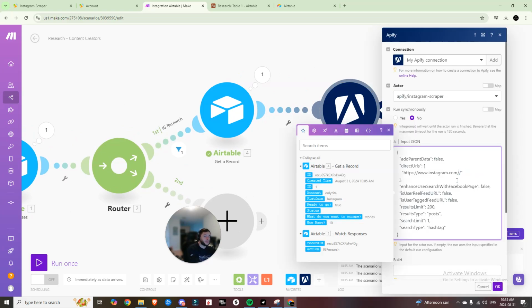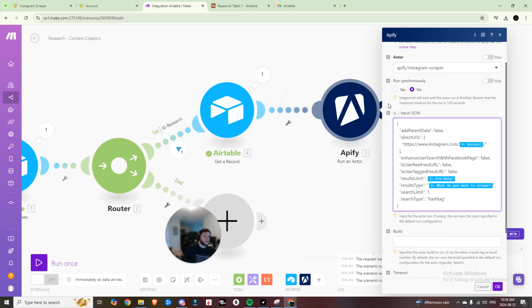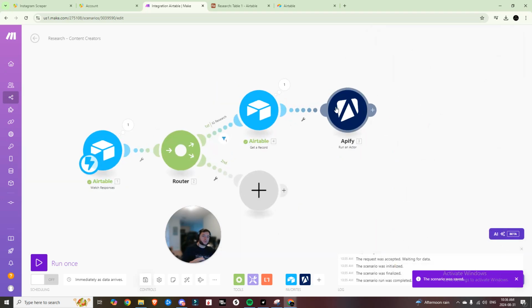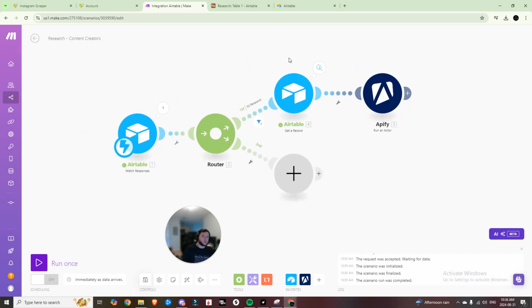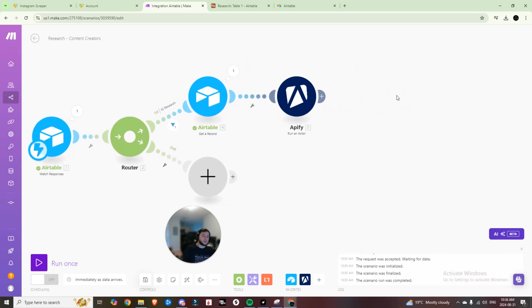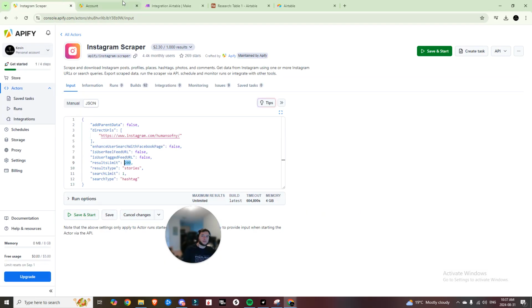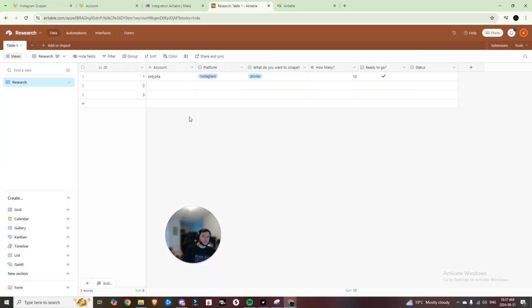We can replace all of those variables with dynamic ones. So the result limit becomes that, the result type becomes what you want to scrape, and we can leave the rest as is. We can hit OK. So now it's about to scrape this guy's page. It's going to return 10 results, and now we want to grab those results and re-upload the data that it gets back into our Airtable base with these scraped results.